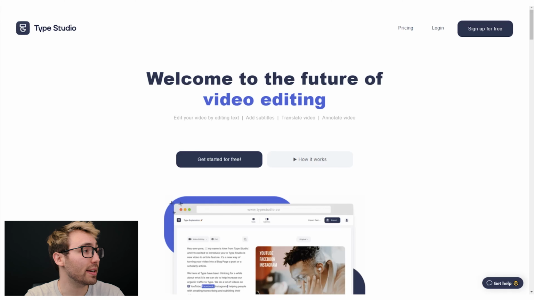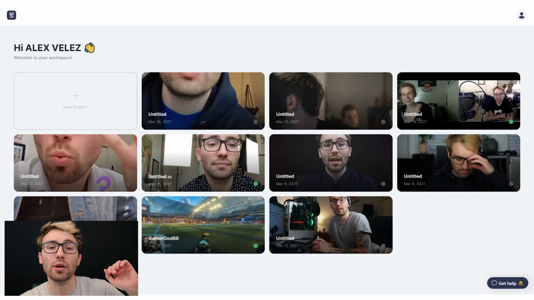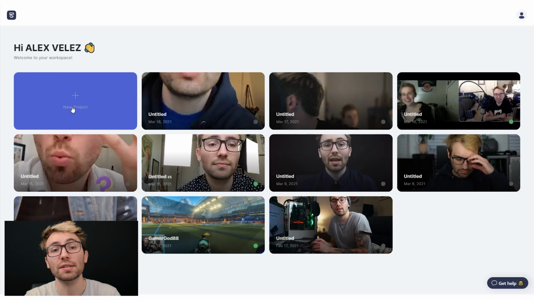Okay, so when you log in, it'll bring you to the dashboard. This dashboard is where all of your videos are housed. When you create a new project and upload a video into it, it saves them here on the dashboard. So you can go back in and re-edit or re-export or do whatever you want later down the line. It's so that you can have a bunch of different projects going on at the same time if you'd like. But again, for this use case, we're just going to create a new project and go from there. So that's exactly what I'm going to do.